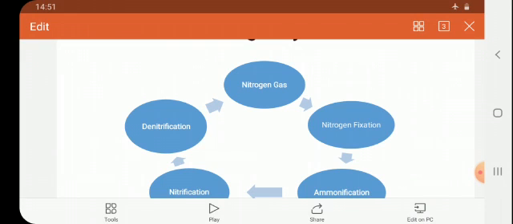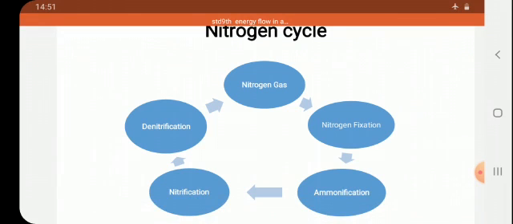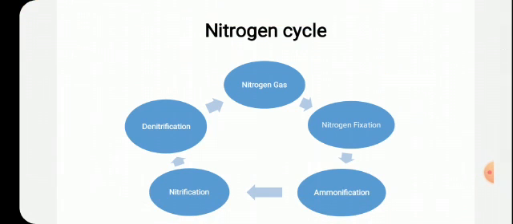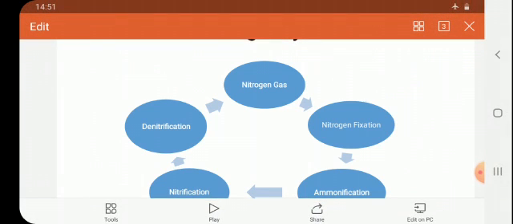From that, the nitrogen is trapped, it is in abiotic form, and then it is converted into different compounds, sometimes in the biotic or sometimes in the abiotic form. And these various biotic and abiotic processes occur in the nitrogen cycle.